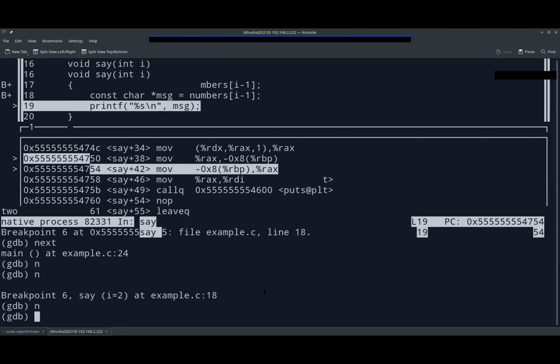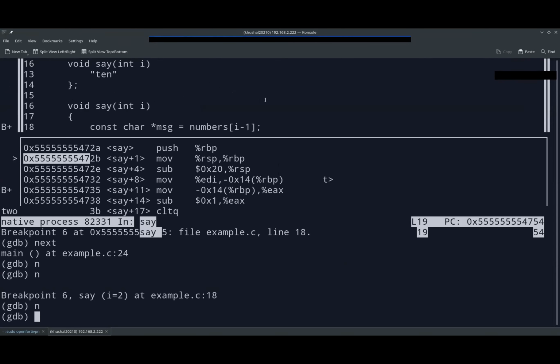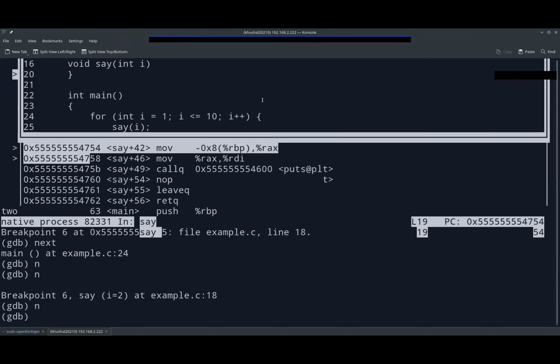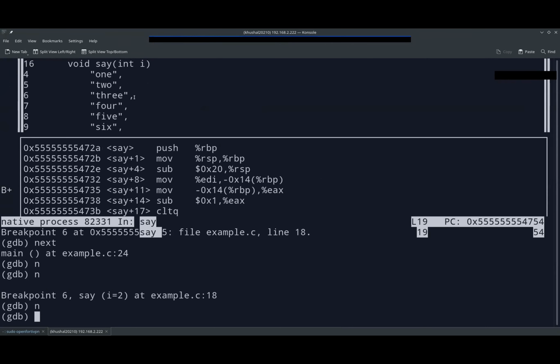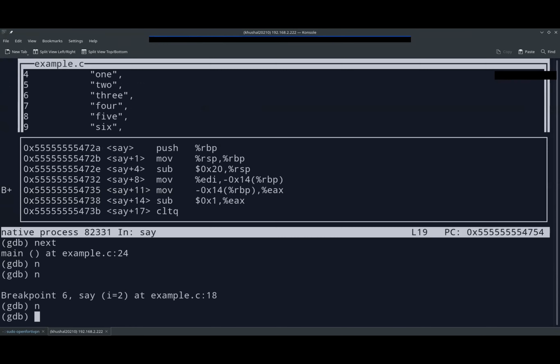Another use of the breakpoint is that with printf, you cannot stop the program. Let's just say when we are at the third or fourth in this list, if you want to stop the program when the number 3 is called or number 4 is called, then what to do? I guess we can do this.